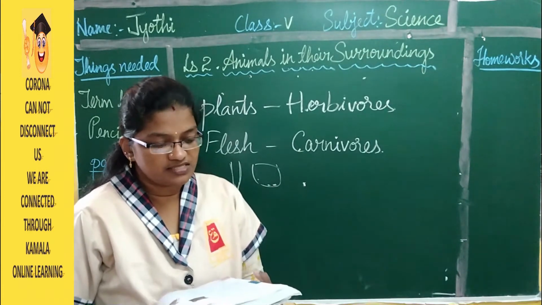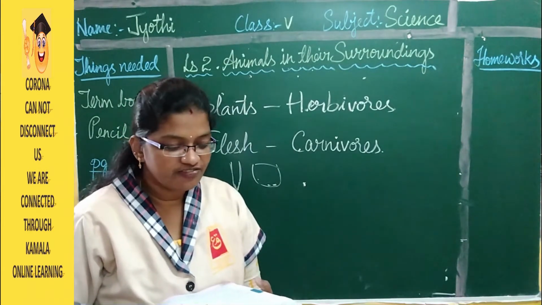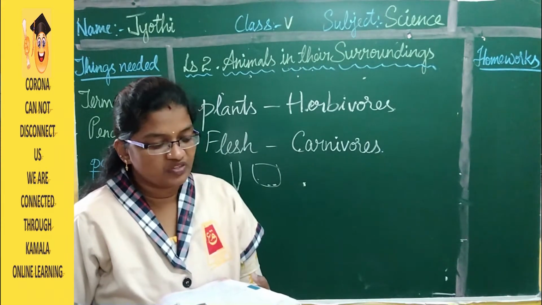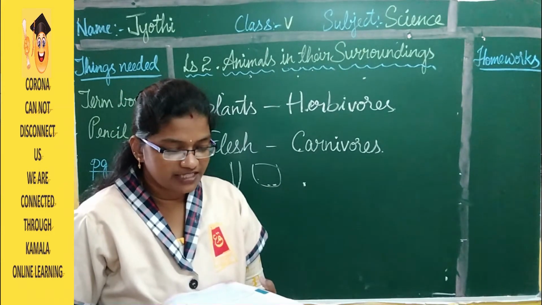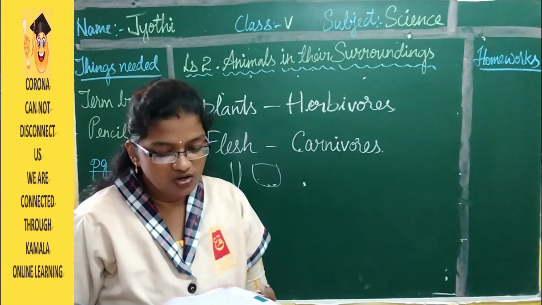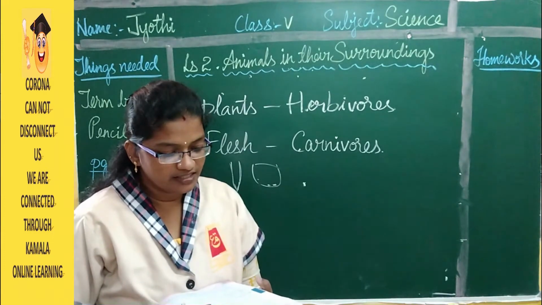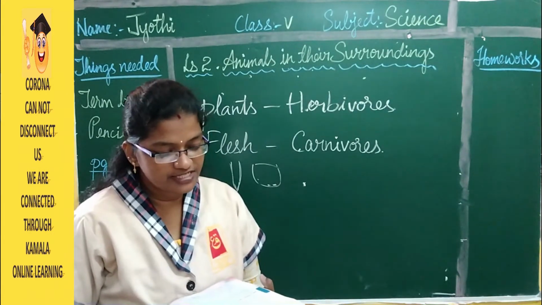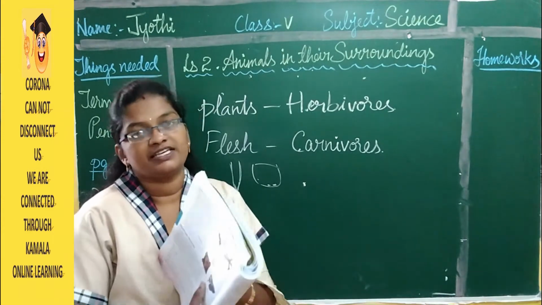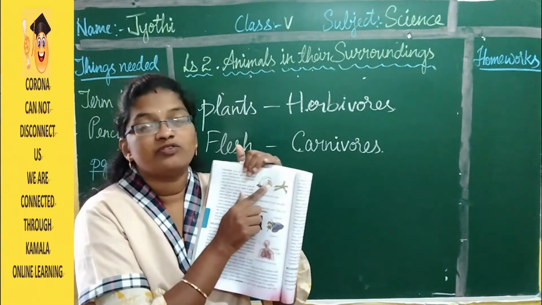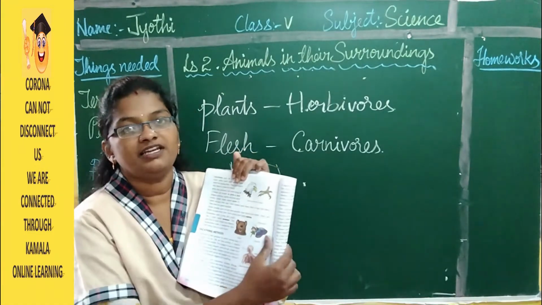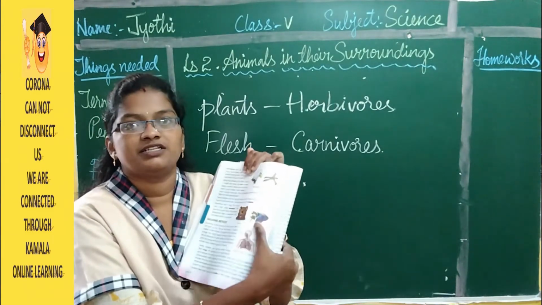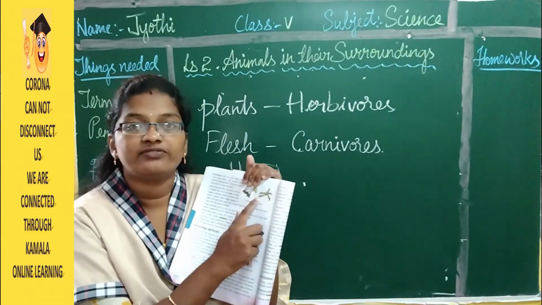So birds that primarily hunt while flying at a height are known as birds of prey. So eagles, vultures, hawks and kites have sharp curved claws called talons to catch and grip their prey. Their hooked beak helps them to tear the flesh, and they have good eyesight also. And if you see here, with the help of this beak, it's going to tear the flesh and eat. And how are they going to catch their prey? With the help of these talons. Talons are nothing but the nails of this bird.